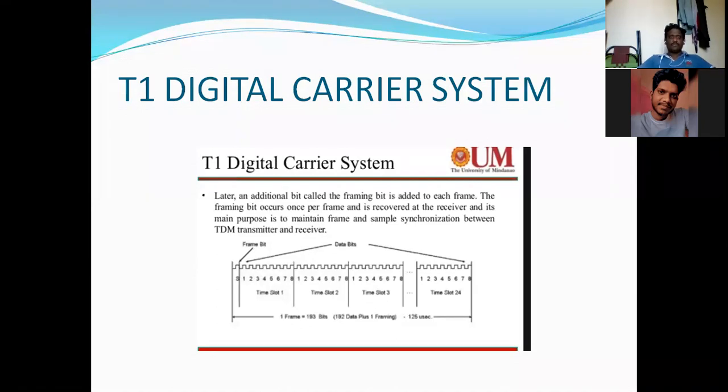Once again, the T1 digital carrier system is just like a communication system.